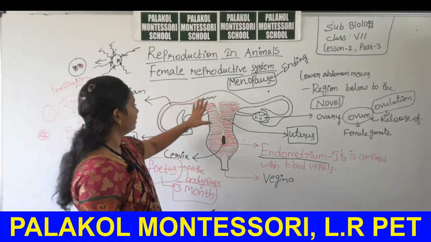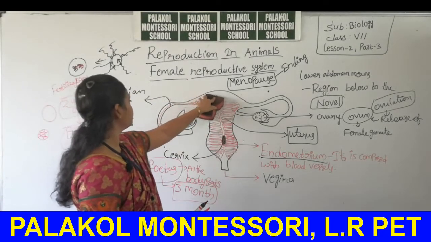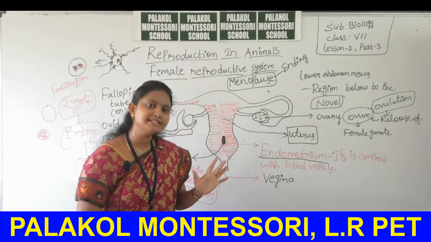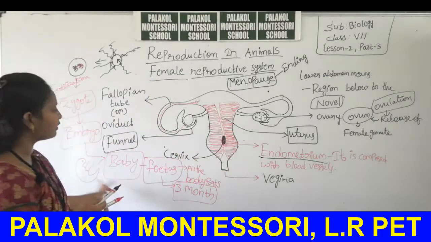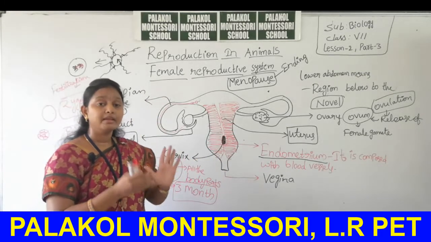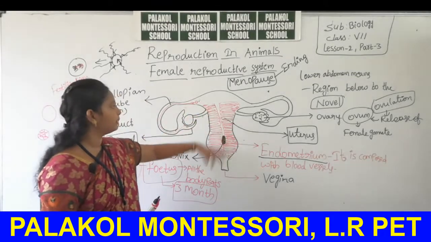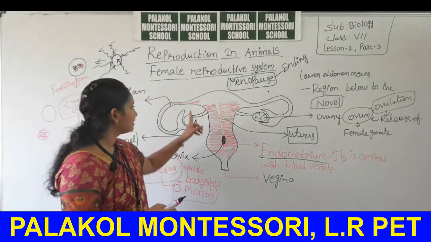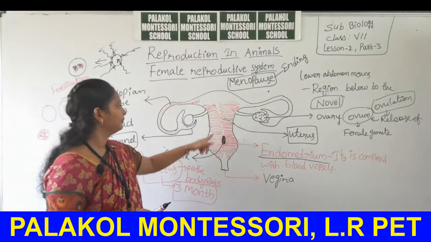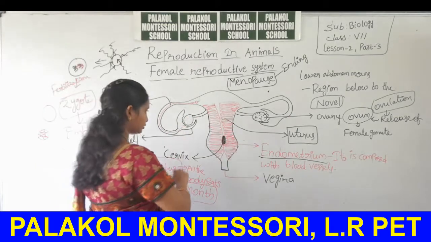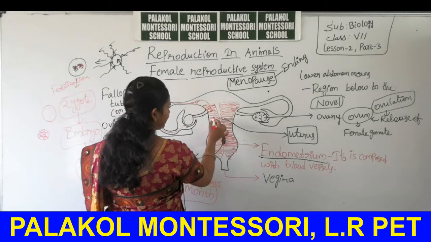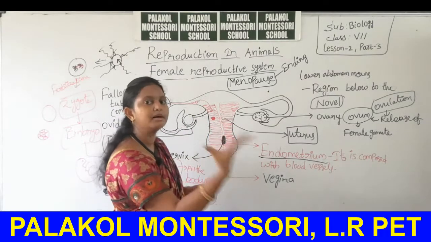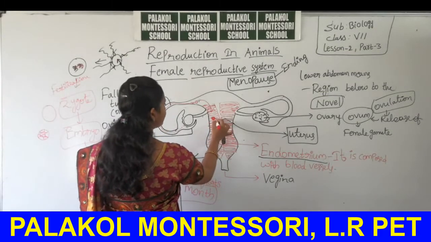Now, if the sperm cell enters into female reproductive system, baby formation will take place. But in such cases where the sperm cells cannot enter the female reproductive system, the ovum present inside the female reproductive system comes into the uterus region, and at the region of endometrium, the ovum will burst into number of pieces.